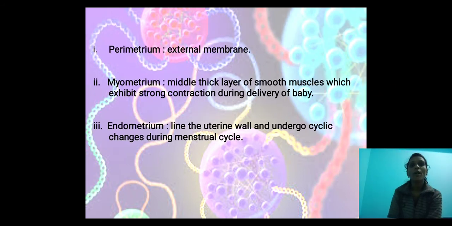Next, the perimetrium is the external membrane. The myometrium is the middle thick layer of smooth muscles which exhibits strong contraction during delivery of the baby. The endometrium lines the uterine wall and undergoes cyclic changes during the menstrual cycle.